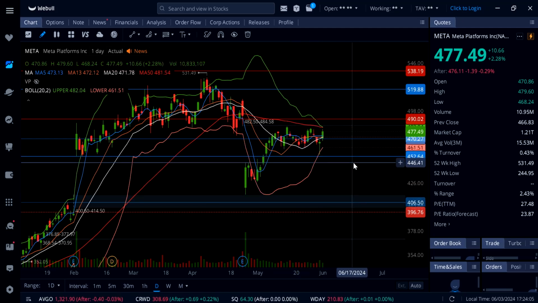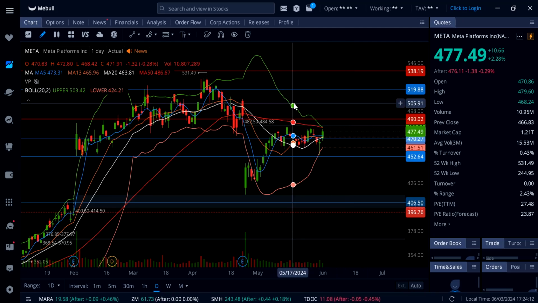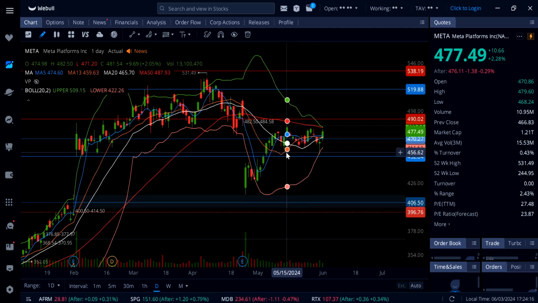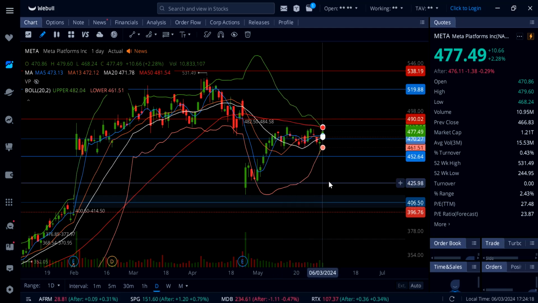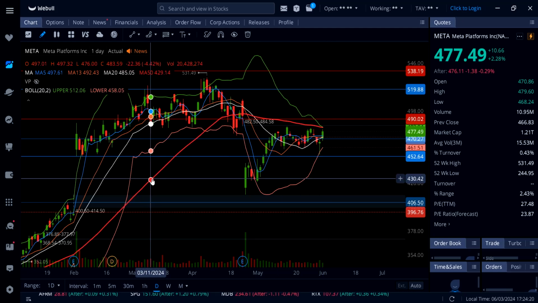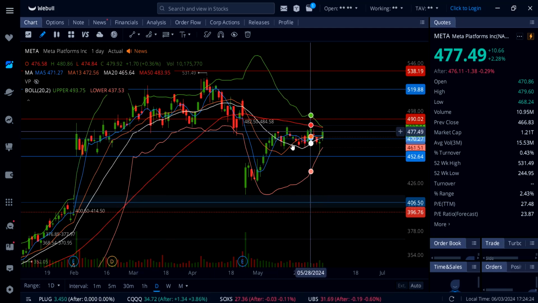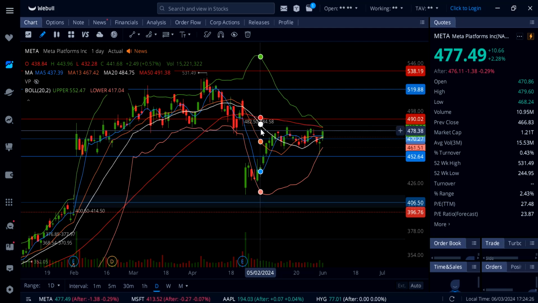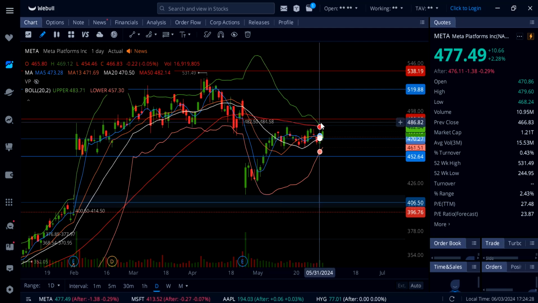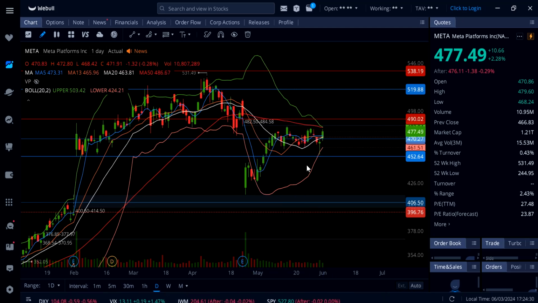Also, I said it before, and I'm going to say it again, guys, a big move here on Meta is coming very soon. These Bollinger Bands are squeezing, the one on top and the one on bottom. So I think an explosive move is coming here on Meta. So watch out to the upside, 481.54. If that breaks the 50 SMA, watch out for this gap on top, 484.58, and then 490. And once we get above 490, that is going to be a real breakout to the upside.